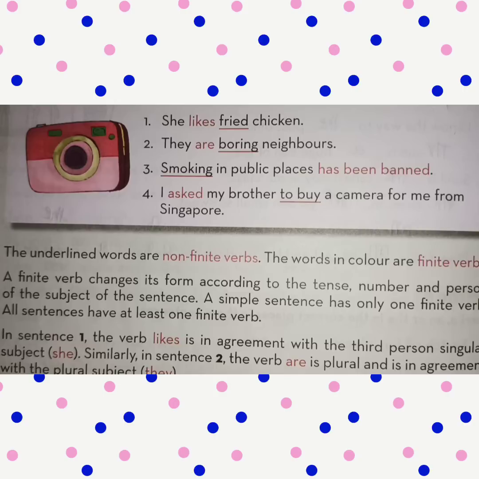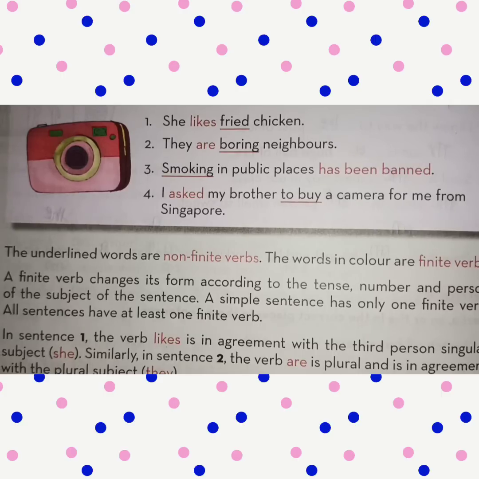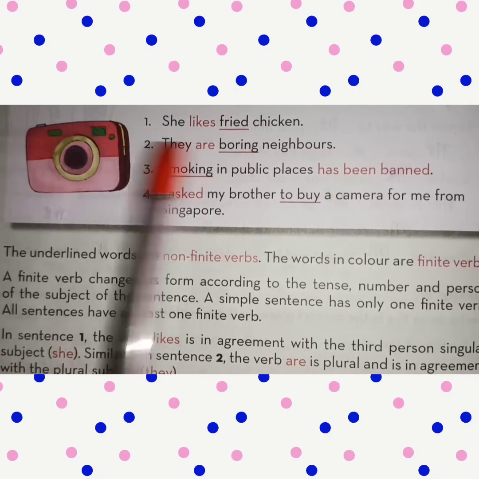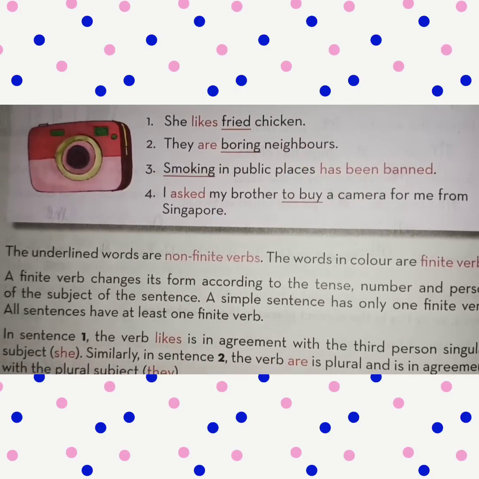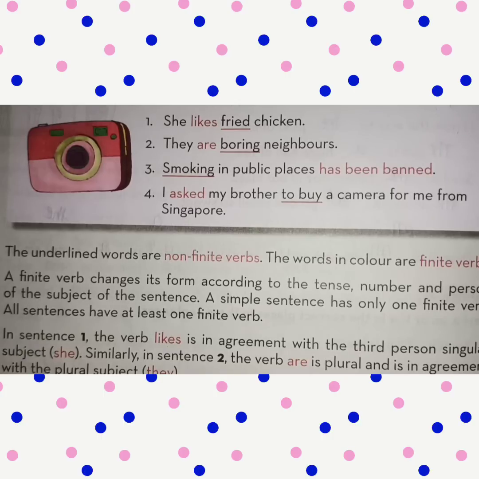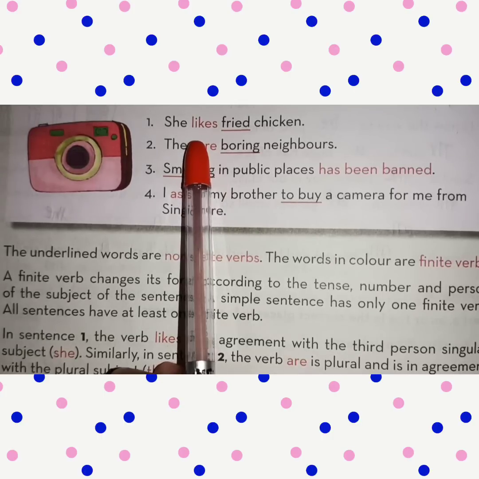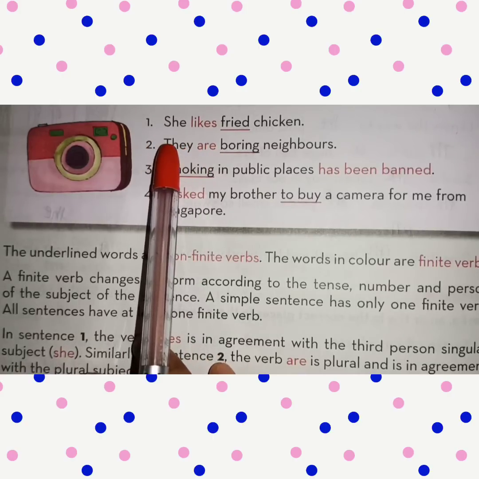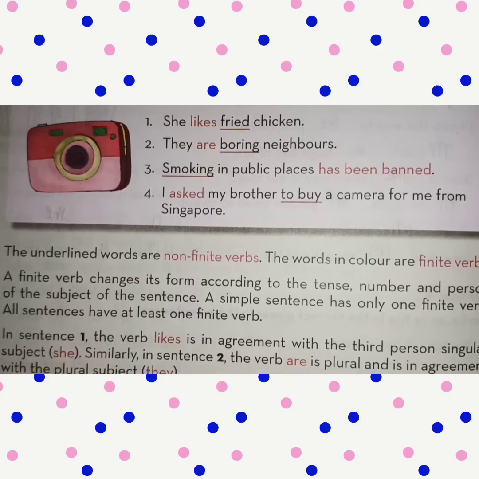So the first line, a finite verb changes its form according to the tense, number, person and the subject of the sentence. Students, you see the first example, she likes fried chicken. In this sentence, likes is a finite verb, and the verb is also changed. Why? She is third person and singular number.